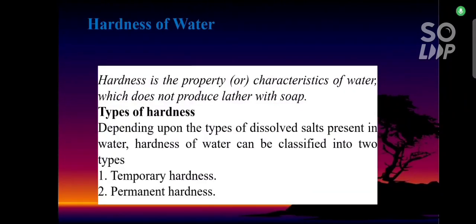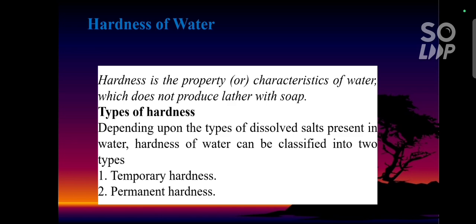Next one is the hardness of water. Hardness is the property or characteristic of water which does not produce lather with soap. There are two types of hardness. First one is temporary hardness and second one is permanent hardness. Temporary hardness is due to the presence of bicarbonates of calcium and magnesium.